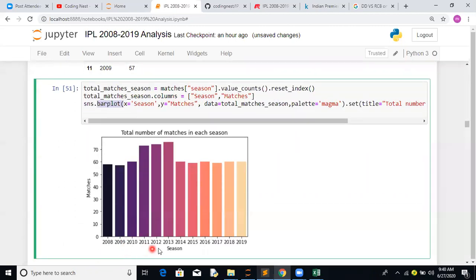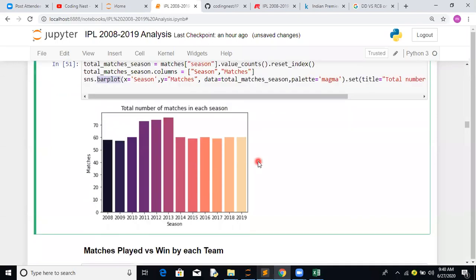Let's see this part. On the x-axis we have season, on the y-axis we have matches, and the title is total number of matches in each season. So we are easily able to create a bar plot. It's a matter of choice; we can also easily create a line plot and use other plotting options as well.